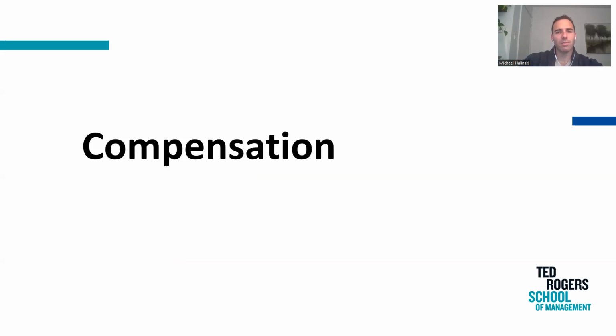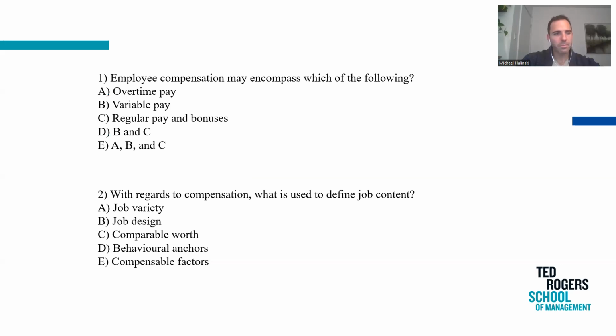All right, compensation, my favorite topic. Oh, I did the B, C, and ABC. People hate these ones. All right, so what's the trick here? Employee compensation may encompass which of the following? Overtime pay. Yes. Variable pay. Yes. Regular pay and bonuses. Ooh, this is tricky because regular pay would be yes. Bonuses would be, is that bonuses? Yes, of course. Come on, guys. That's all of them. So the ABC.